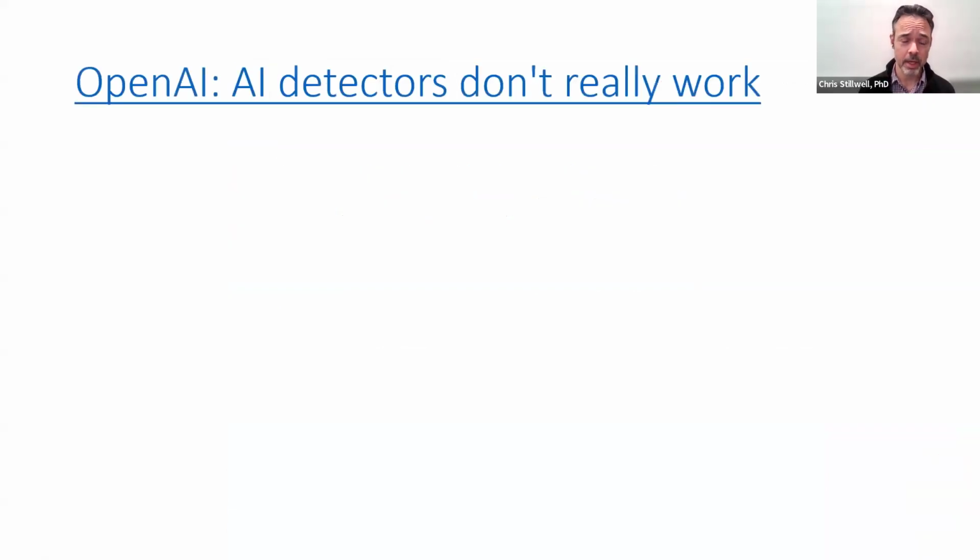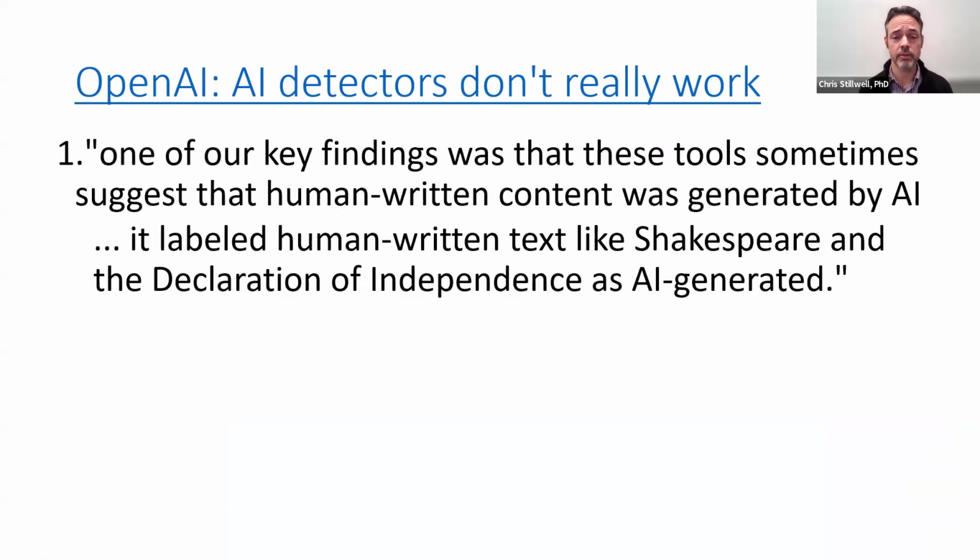The problem is that AI detectors don't really work. And these are some quotes that come from the creators of ChatGPT from their research on it. They say that one of our key findings was that these tools sometimes suggest that human written content was generated by AI. It labeled human written text like Shakespeare and the Declaration of Independence as AI generated. That's sort of amusing, but what's less amusing is the next thing they found.